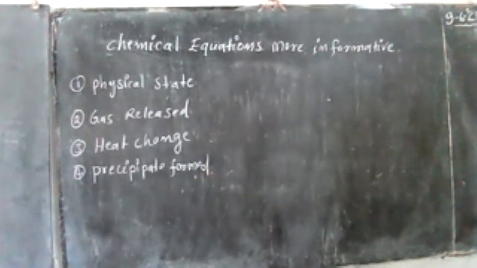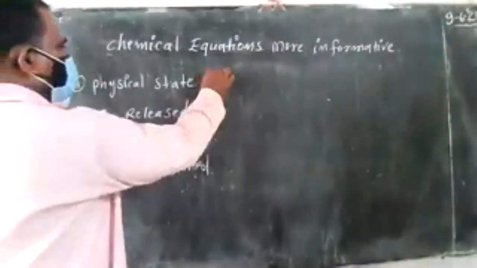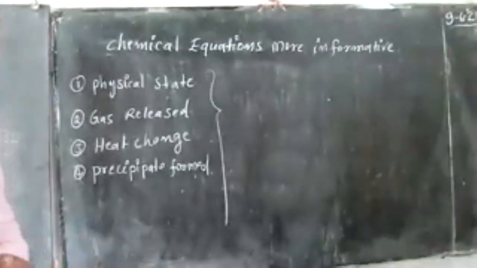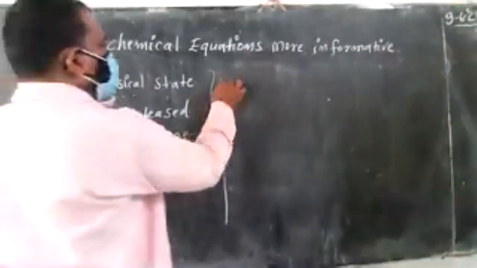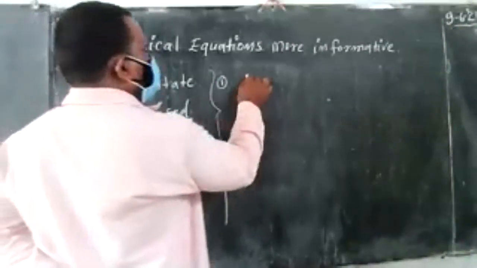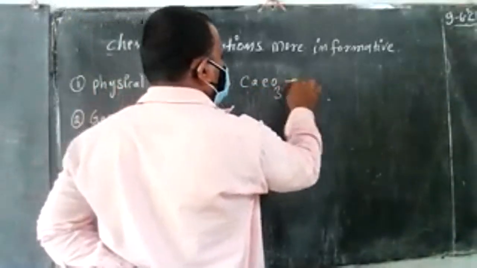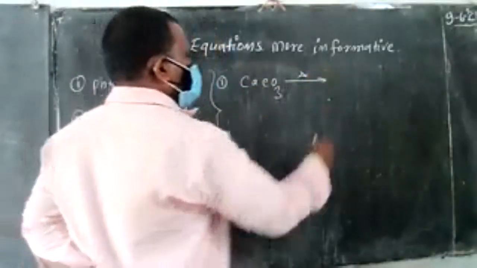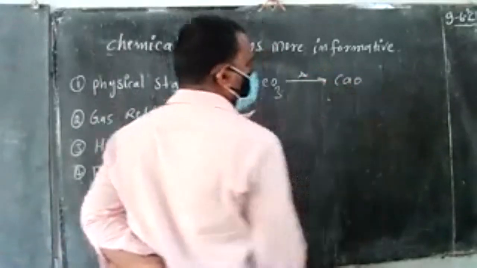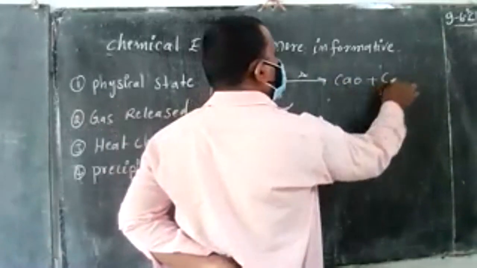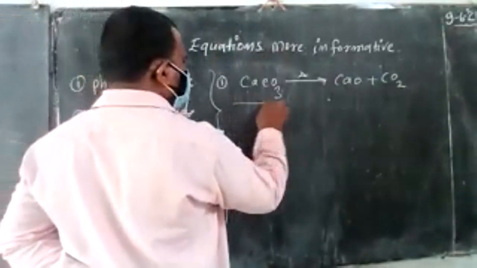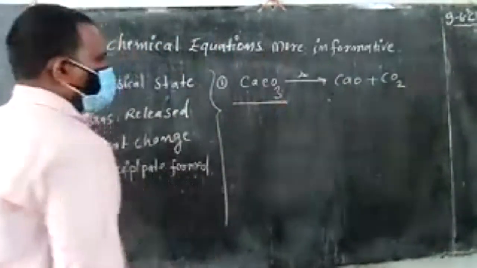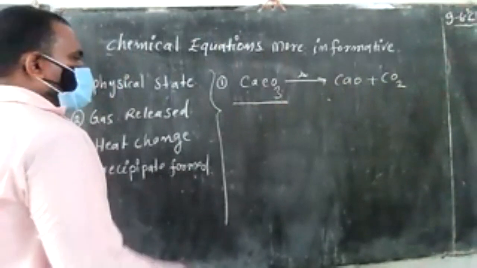So we have already discussed the physical state. Once again, recall it. Not only the textbook example, you can take any other example also. Suppose you take calcium carbonate. By the heat, calcium oxide and carbon dioxide form. So this is very important. Calcium carbonate has some common names.